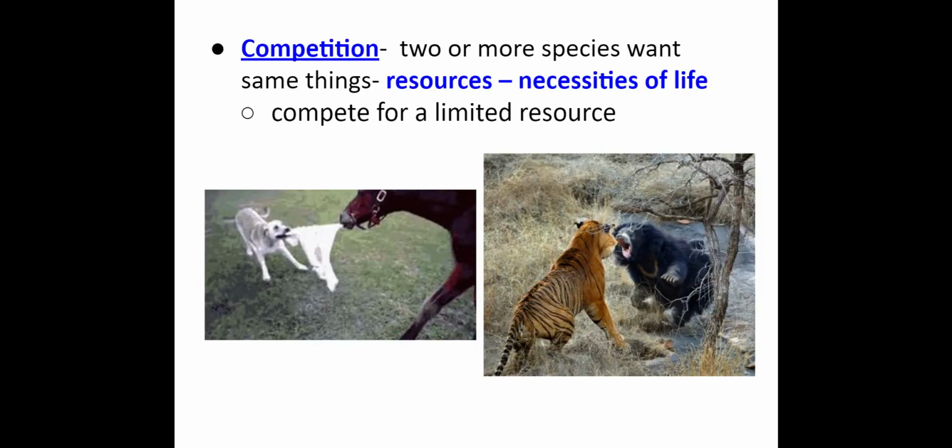The first one is competition. So this is two or more species that want the same resource. They're competing for a limited resource here.